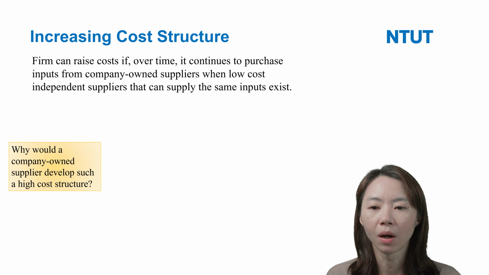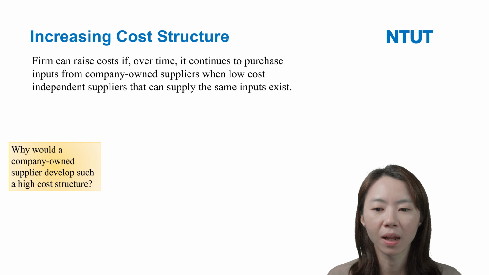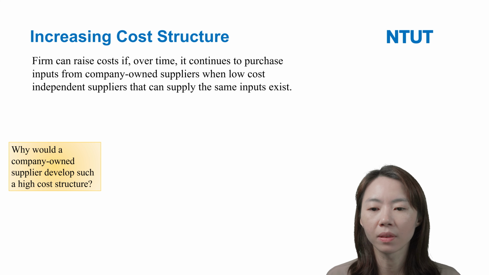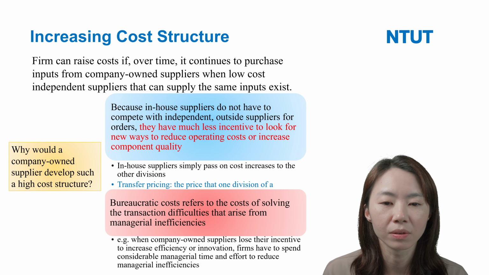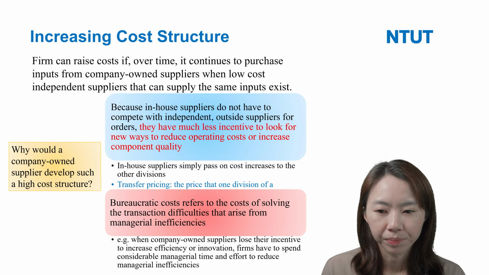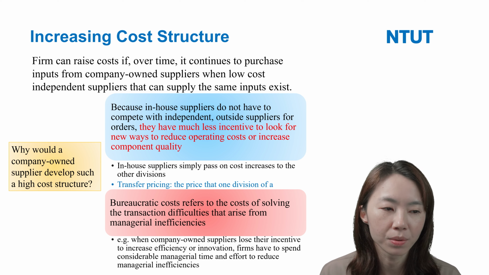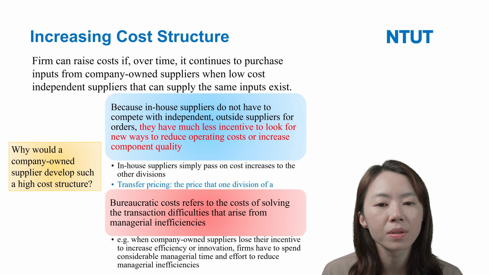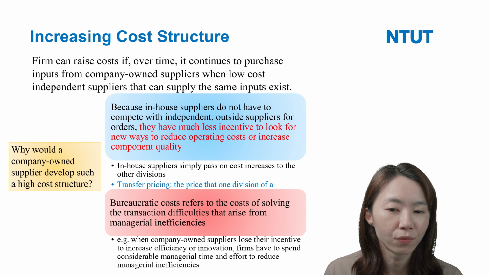Okay, so here, why would a company-owned supplier develop such higher cost structures? Yeah, we can say that because the firm does vertical integration, right? So you can see this layer, the company-owned supplier, or sometimes we call it the in-house supplier. Because the in-house supplier does not have to compete with the independent outside supplier for orders.